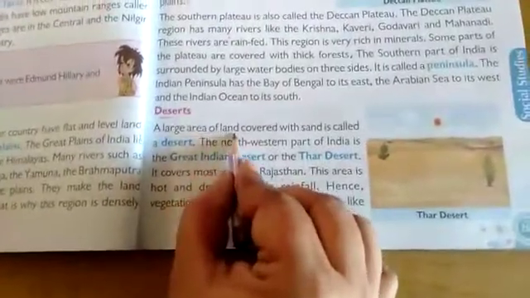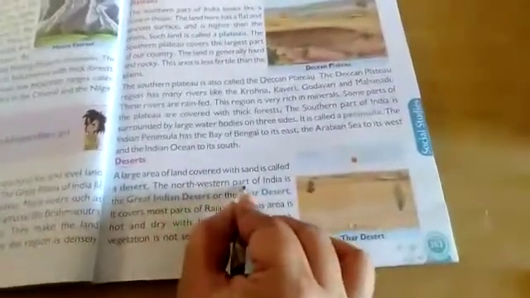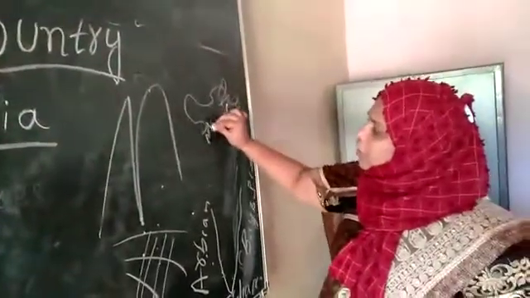Then come to desert. A large area of land covered with sand is called a desert. See here, this one is a desert. Here in the desert, very covered sand. Sand means maralu. Only we will find here sand, not water. Plants also we will not find here. The northwestern part of India is the Great Indian Desert or the Thar Desert.